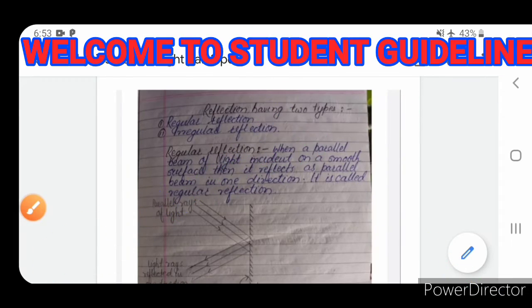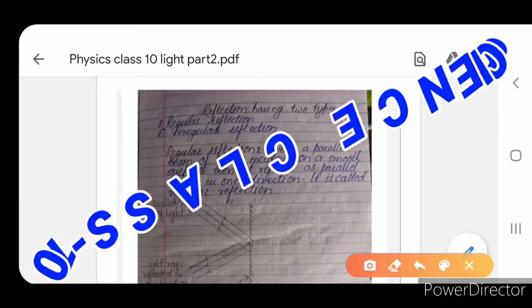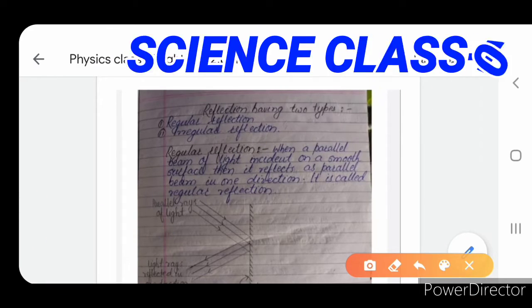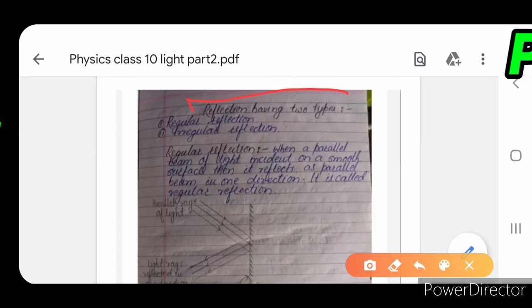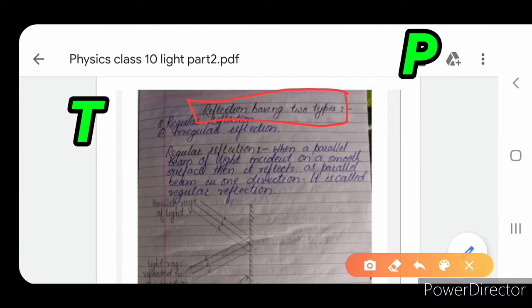Today I am going to teach you physics of standard 10. Our light chapter is going on and some topics we have completed. Now we have to read about reflection, types of reflection. In the earlier video we discussed the laws of reflection. Now we have to know how many types of reflection there are.